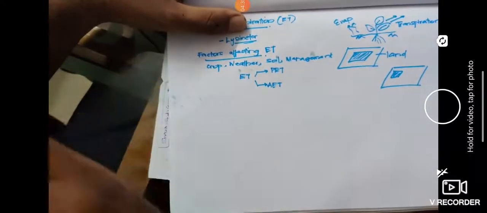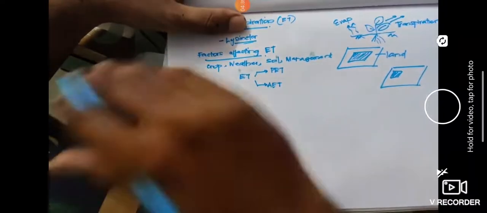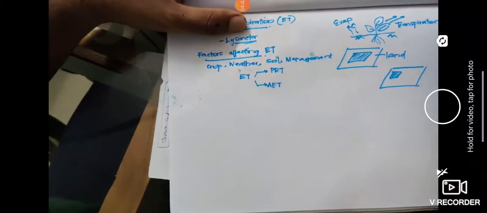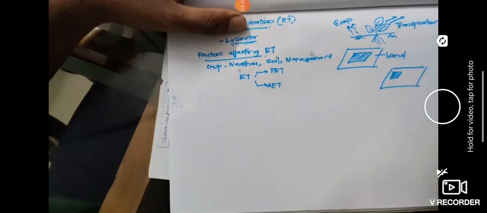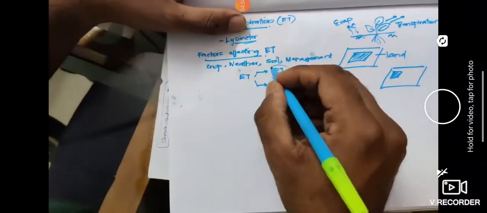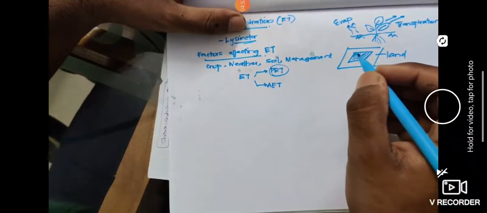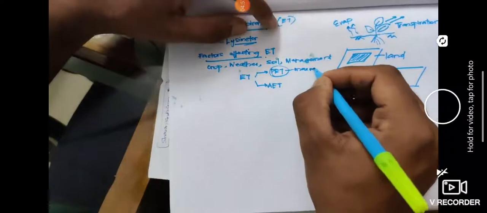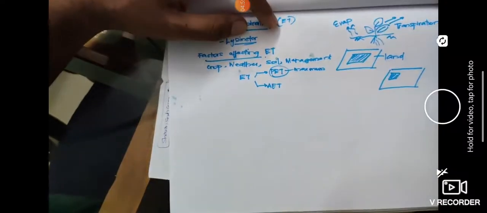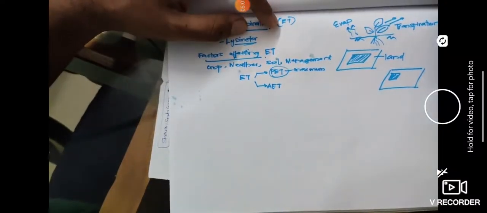We are giving an unlimited quantity of water, so the evapotranspiration that occurs will be the maximum possible value. That imaginary maximum value is called the potential evapotranspiration, the maximum a soil can have under an unlimited supply of water.